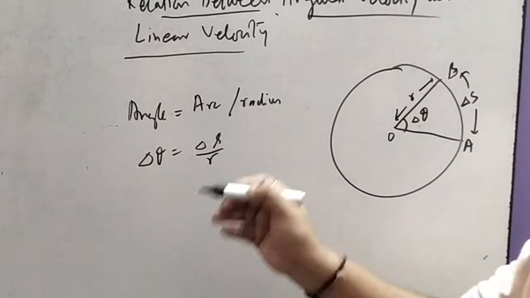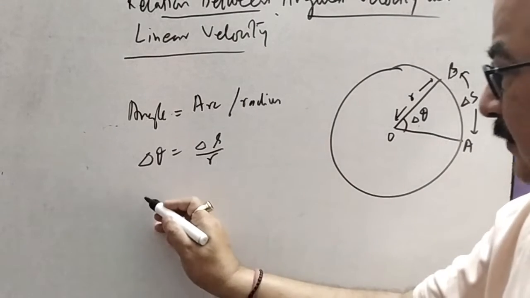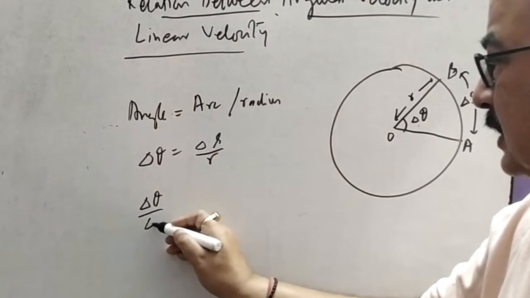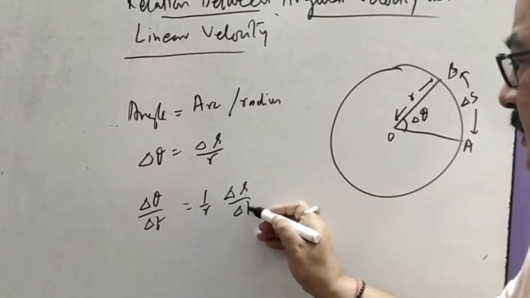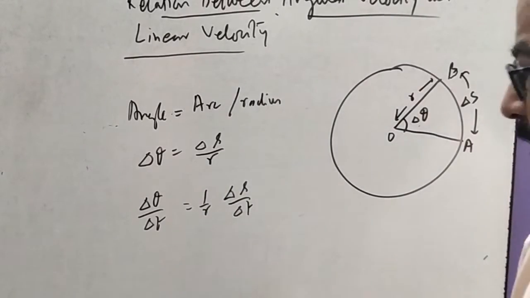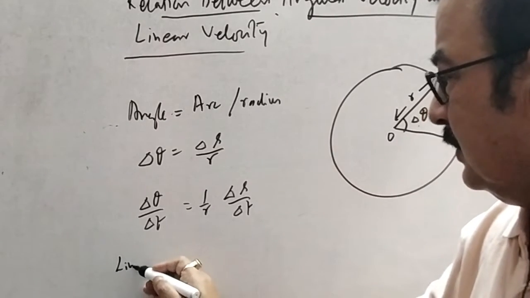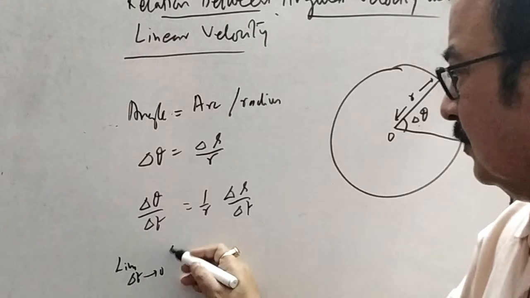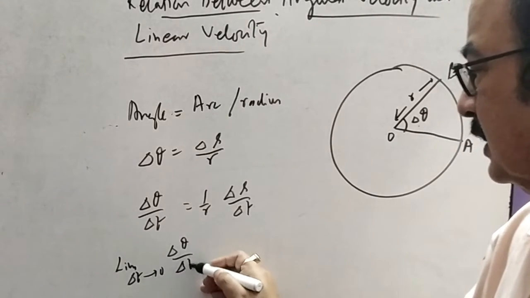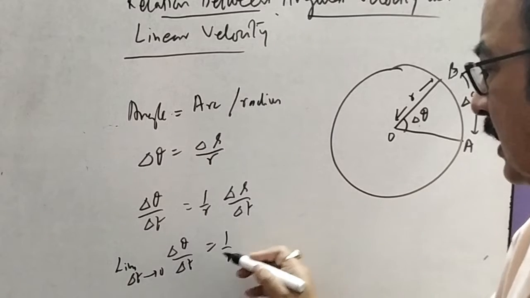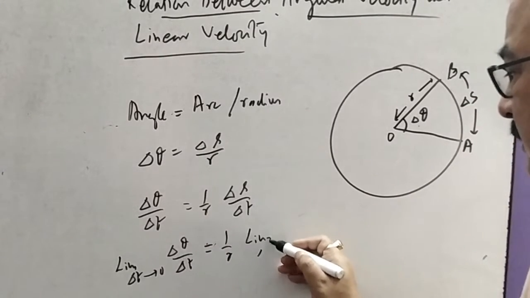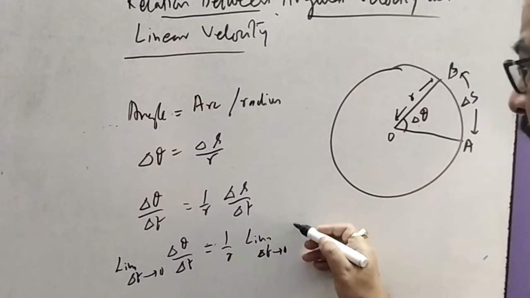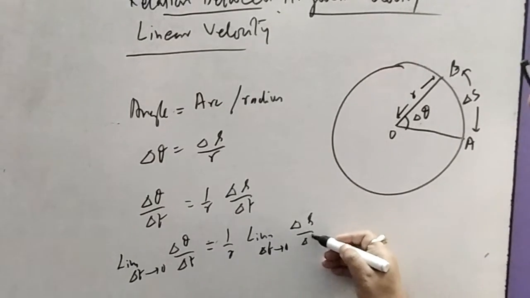Now we divide both sides by delta t. We get delta theta upon delta t equals 1 upon r, delta S upon delta t. Then we take the limit as delta t tends to 0.